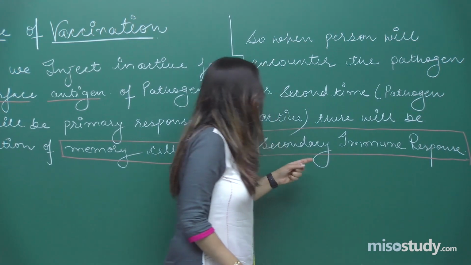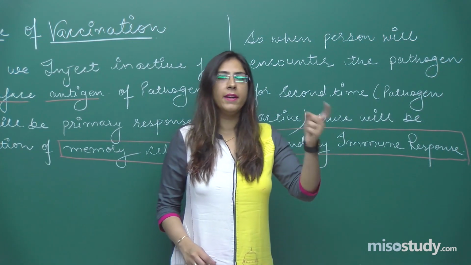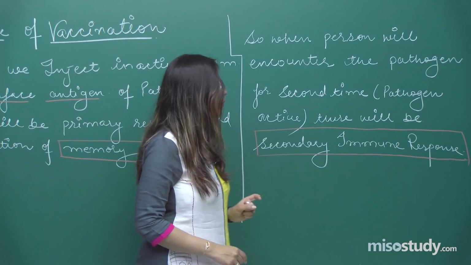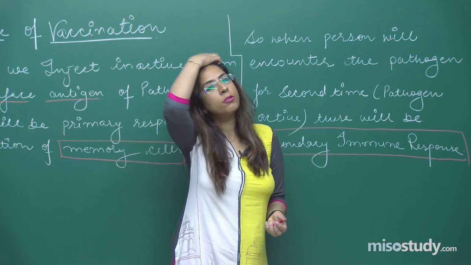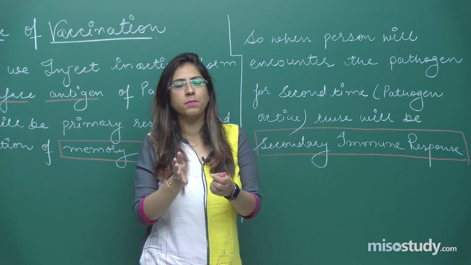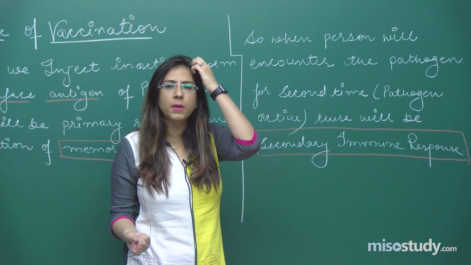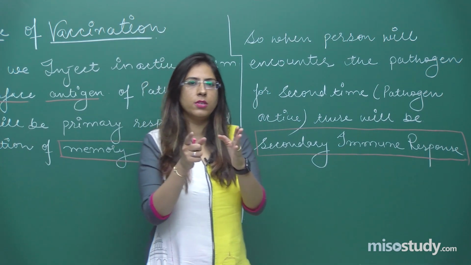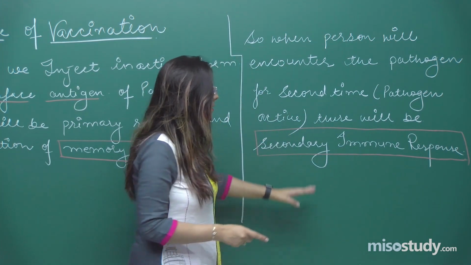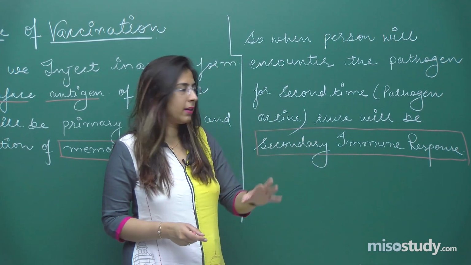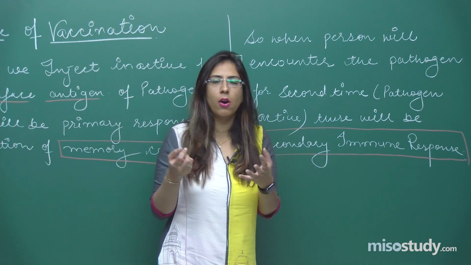And why is this important? Because this immune response is comparatively faster as compared to the primary immune response. In the primary immune response, the patient may experience some disease whenever the pathogen is active, right? When the pathogen is active the second time, the antibodies are already there.